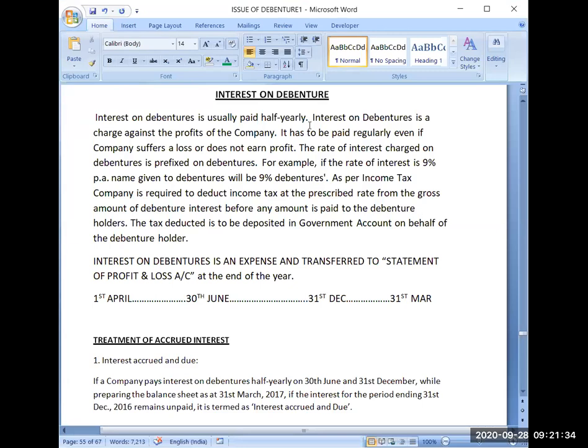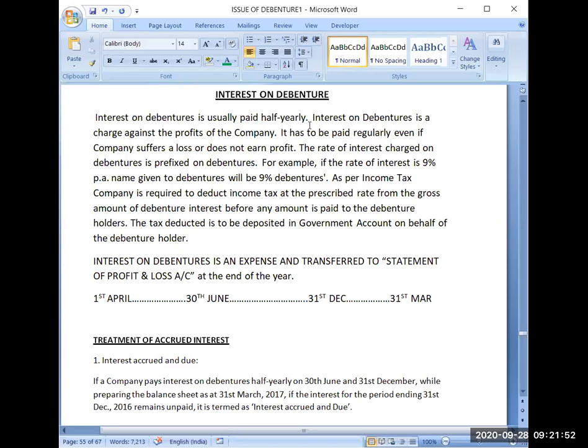How much interest will the company be paying for the full year? Obviously 10,000. 1 lakh multiplied by 10% will be 10,000.